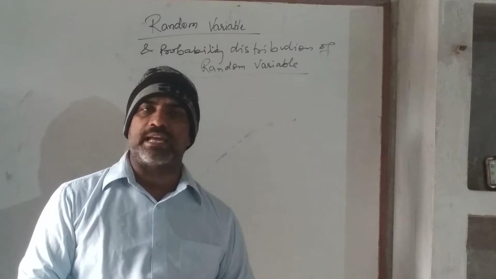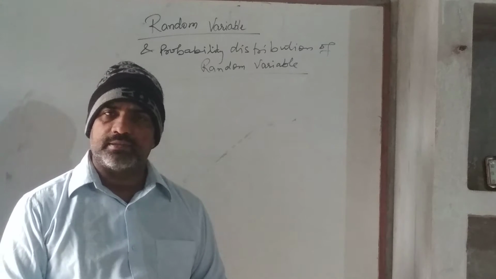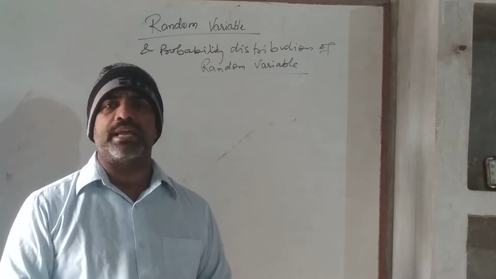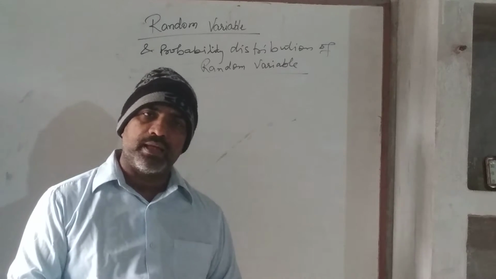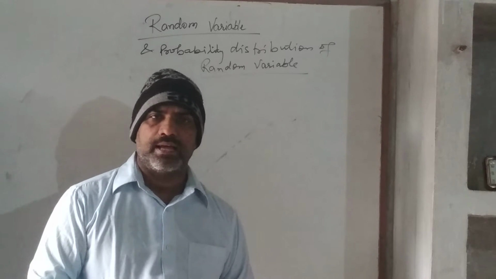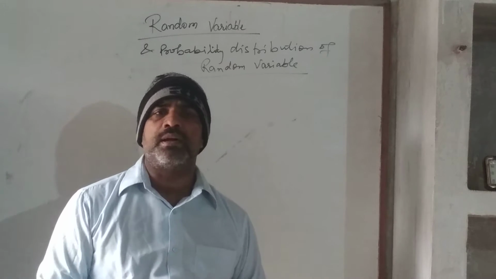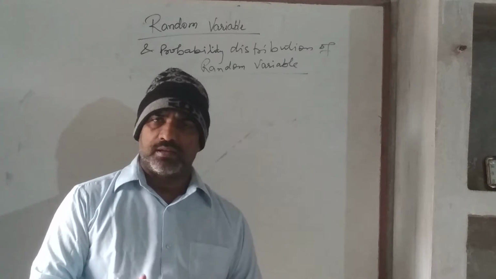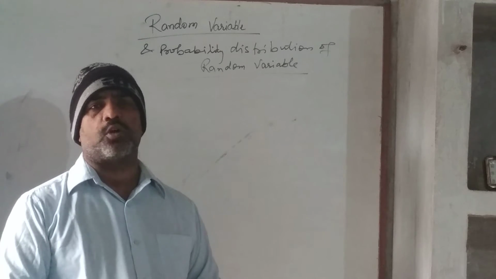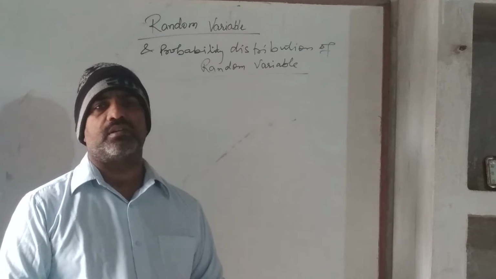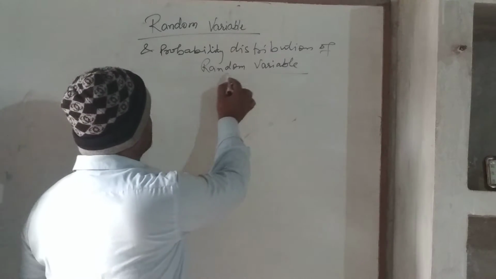So the value of x can be 0, meaning in a tossing of n coins or 10 coins, there may not be any head. There may be 1 head, there may be 2 heads, and there can be a maximum of n heads, or if 10 coins are tossed, then there can be a maximum of 10 heads. Getting the number of heads or the number of tails in the tossing of a coin is known as a random variable. This random variable is again of 2 types.